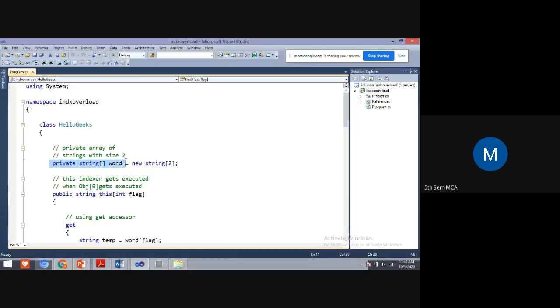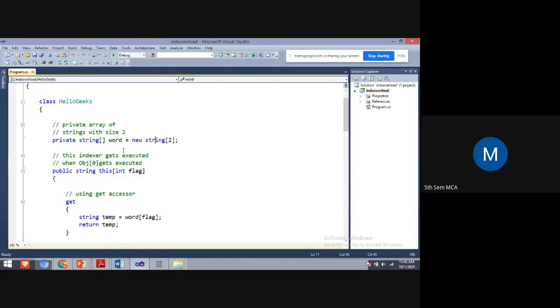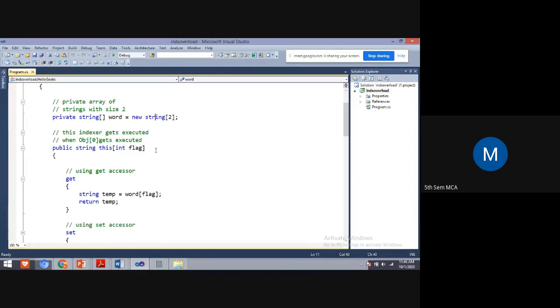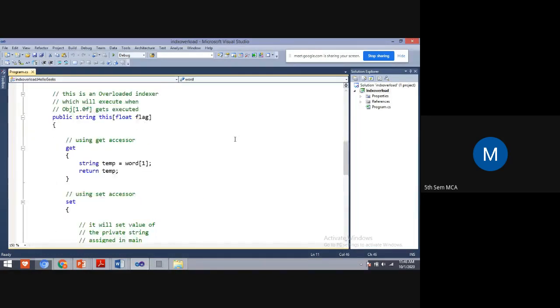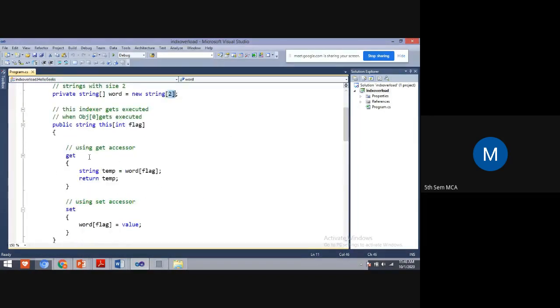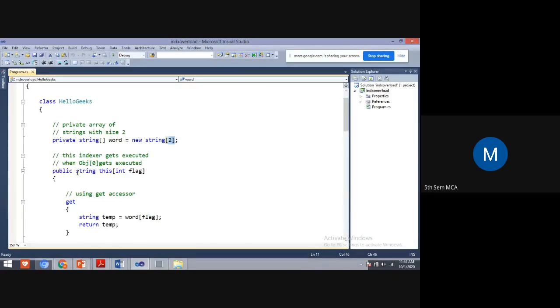Here I have declared a string variable, and the maximum size of the string is 2: 0, 1, 2. And what is this, students?